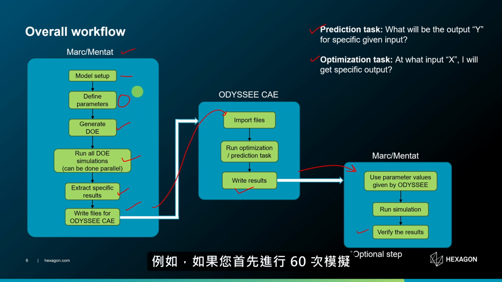So for example, if you run 60 simulations first, create a dataset, and train some machine learning model in ODYSSEE CAE on that dataset, then you can simply provide any input and ODYSSEE CAE will give you the finite element analysis result without doing that finite element analysis. But if you want to verify, you can do finite element analysis again using Marc Mentat just to check if it is correct or not.